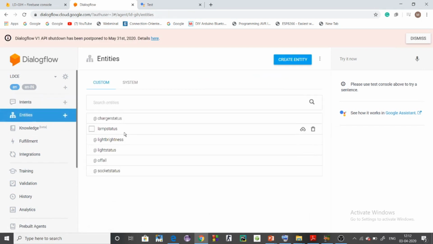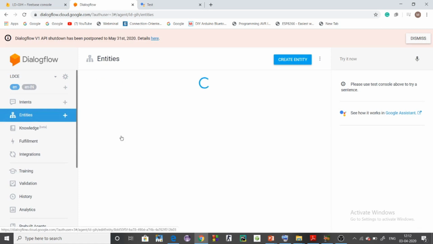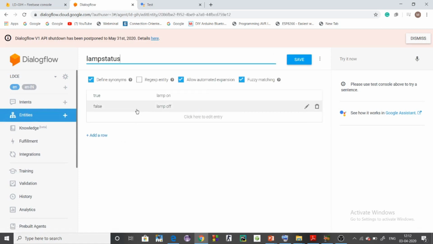So we were talking about lamp on, so let's go to lamp status. In lamp status there are two things. If the lamp on entity is matched, the value is true. If the lamp off entity is matched, the value is false. The lamp status value is true or false according to the lamp on intent match or lamp off intent match.